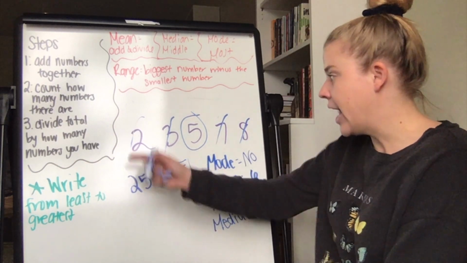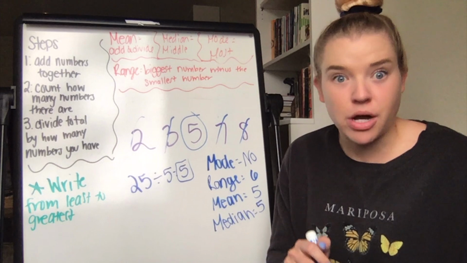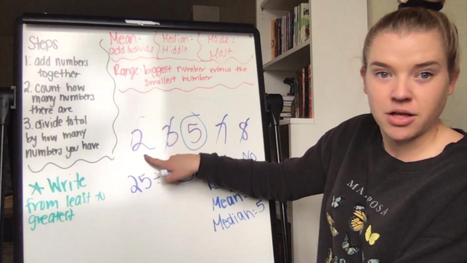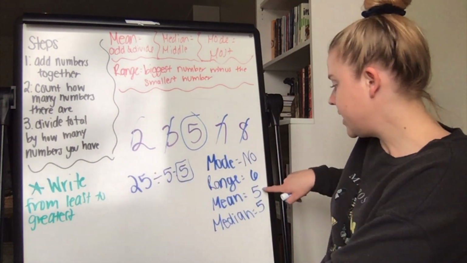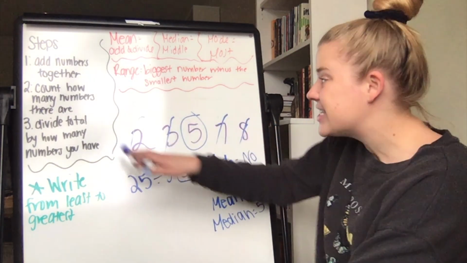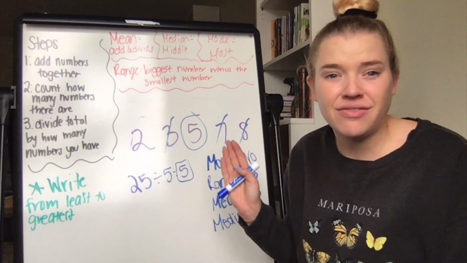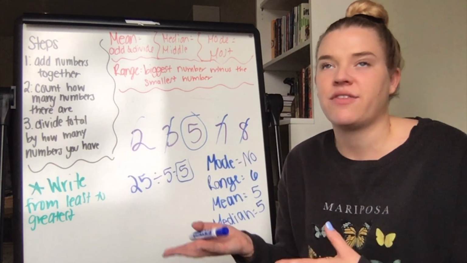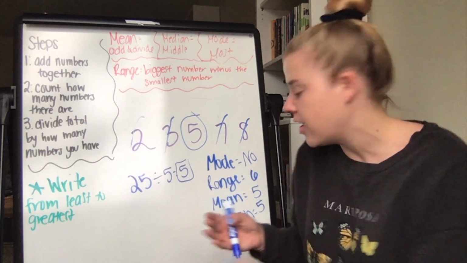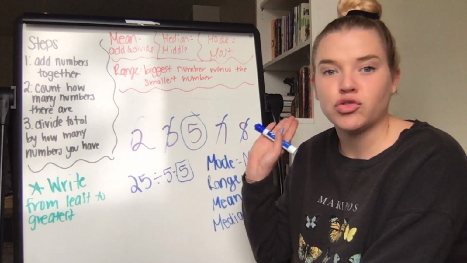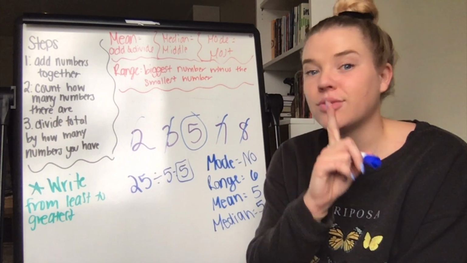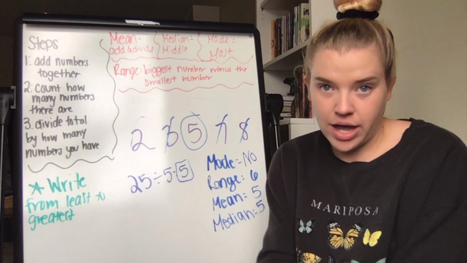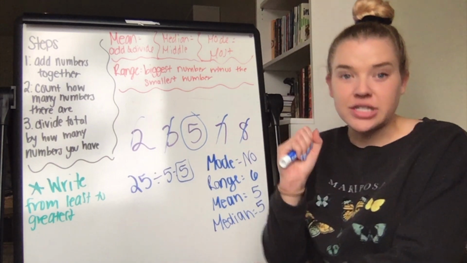So my mode, none. No number repeats itself. Range, 6, because it's my biggest number minus my smallest number. 8 minus 2 is 6. My mean is 5, because if I added these up, I get 25, divided evenly by those 5 numbers would be 5. Thinking about this like 25 candies split among 5 people. And then my median is what number falls right in the middle, which is the reason that it is so important to write the numbers from least to greatest.